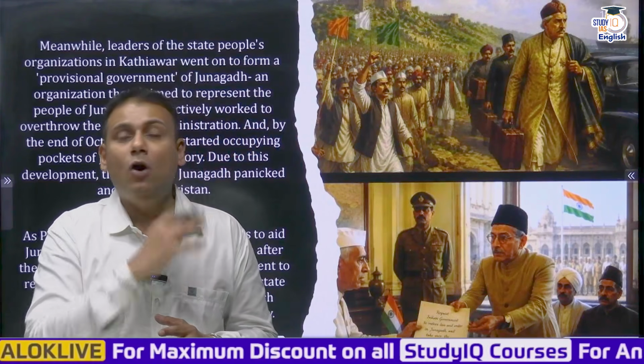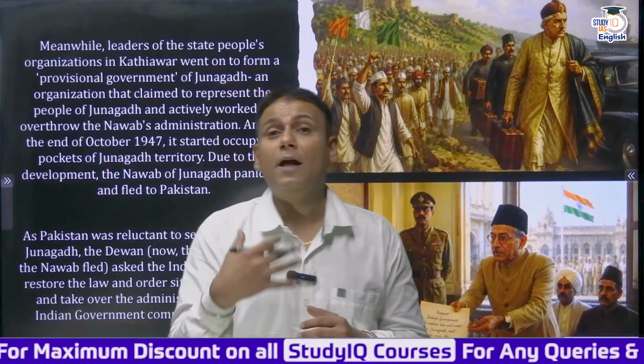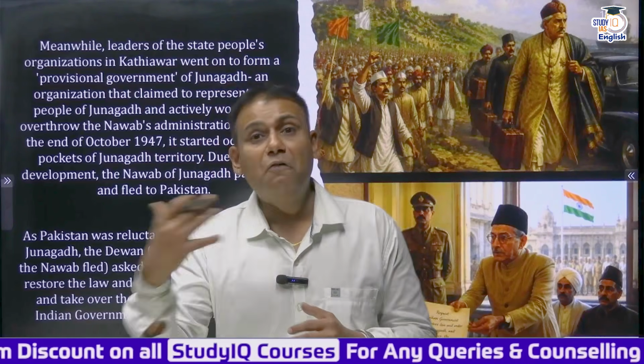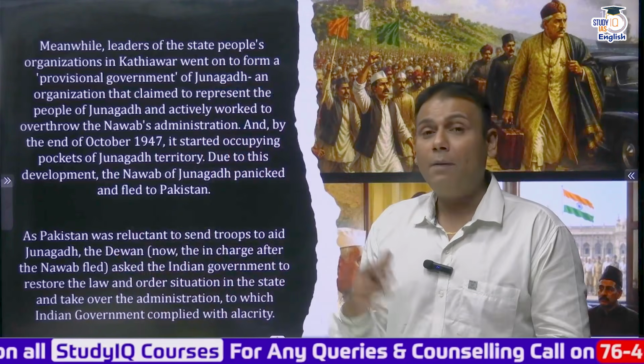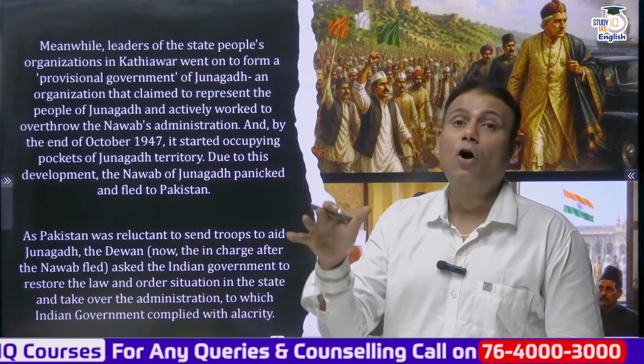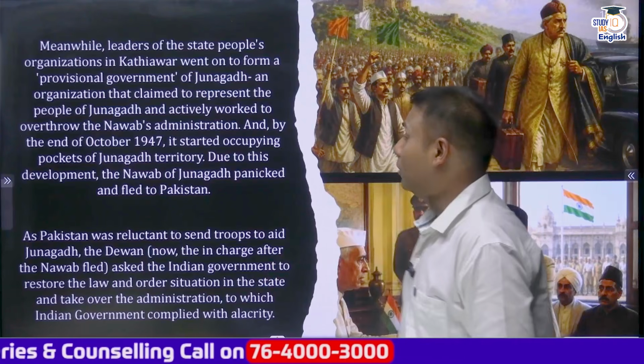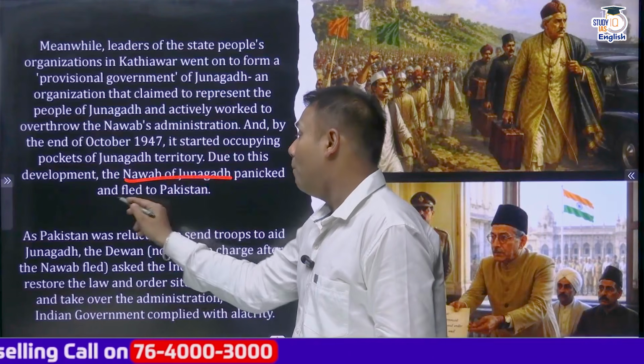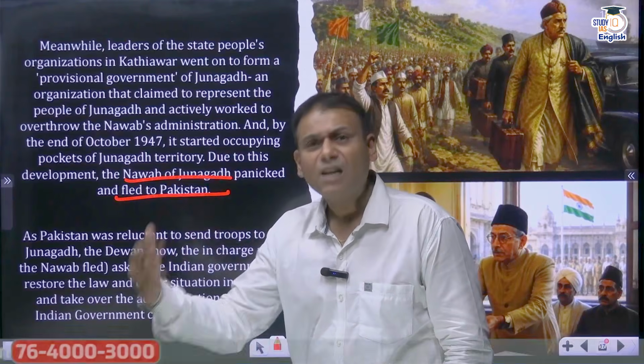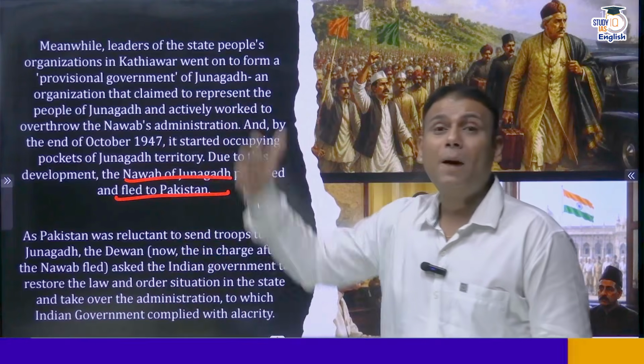So the State People's Organization started a movement in Gujarat and they went on to form the provisional government. And by October 1947, they occupied the major parts of Junagadh. And in panic, this person, Mahabat Khan III, he fled to Pakistan.